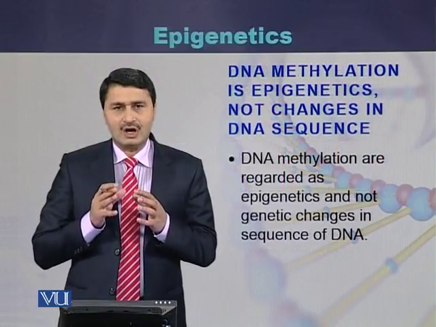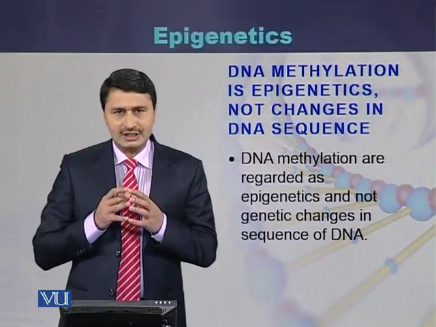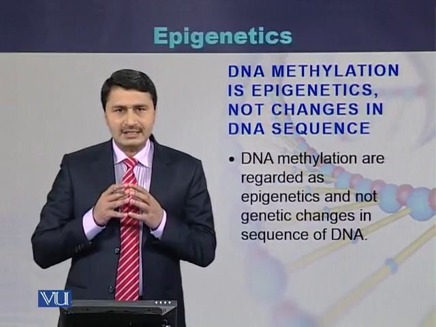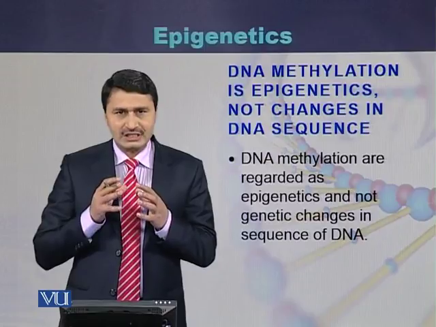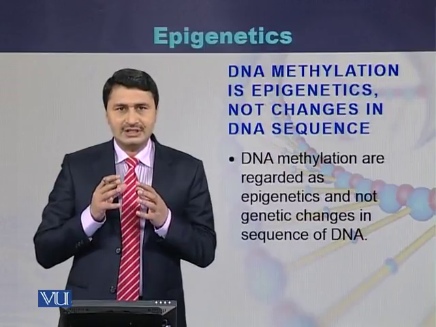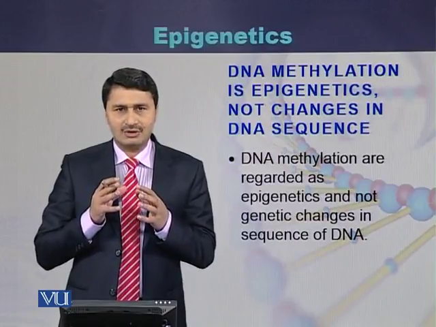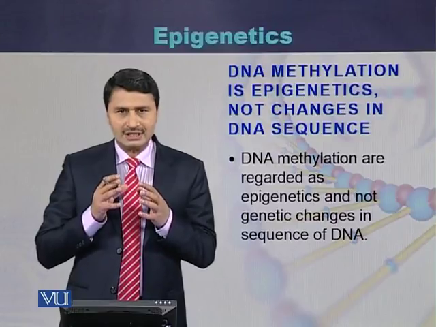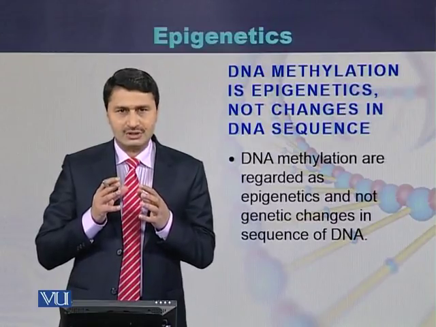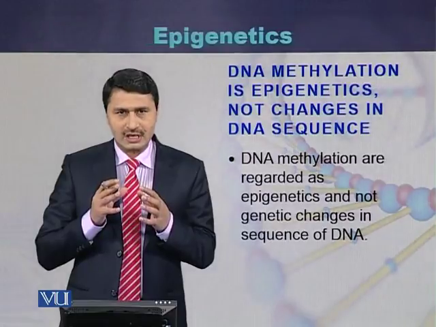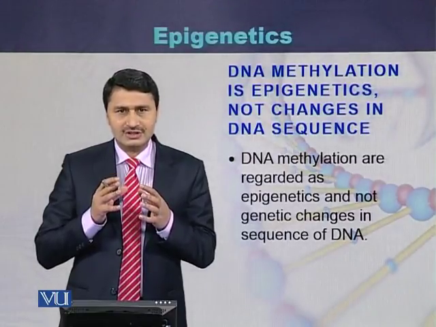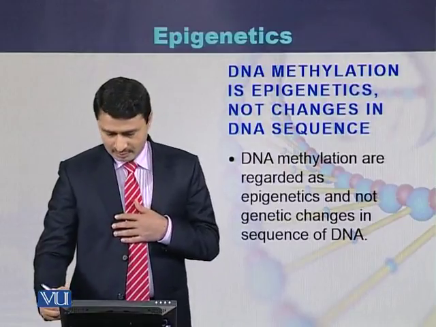DNA methylation, or cytosine methylation, is epigenetics, but it is not a change in the sequence of the DNA. These can be considered as modifications to the DNA or modifications to the chromosome structure, but actually these changes are not in the sequence of the DNA.